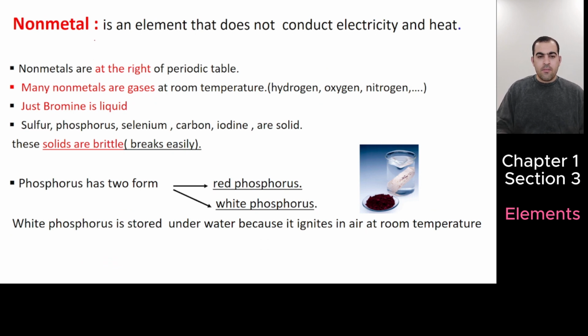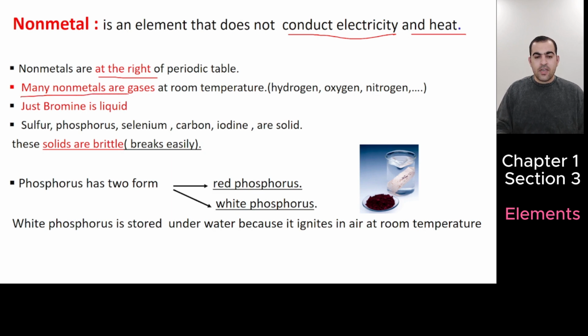Nonmetals. A nonmetal is an element that does not conduct electricity and heat. Where are they in the periodic table? They are on the right side of the periodic table, except hydrogen.